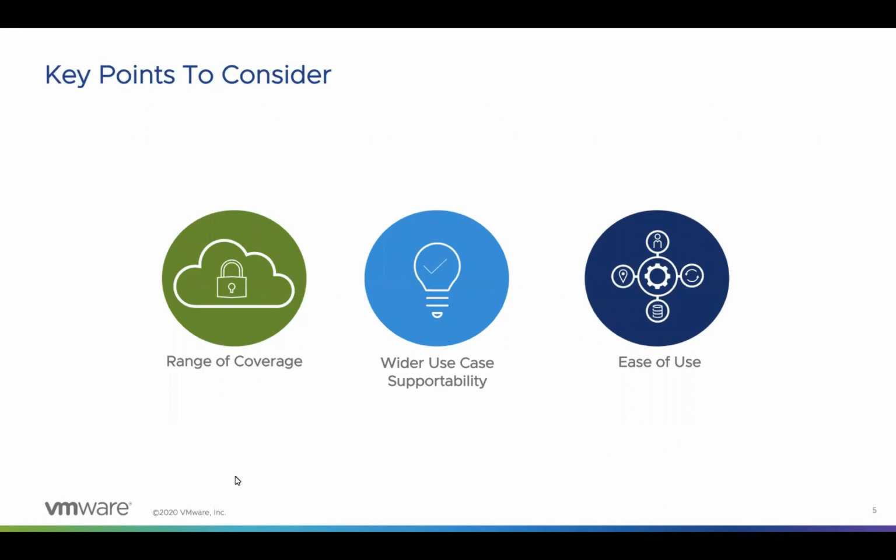Next is ease of use. CASB should provide a simple user management console for policy configuration and also for monitoring alerts. It should provide better integration support with SIEM and SOAR tools for the security operations team to monitor for any alerts and to take respective actions.